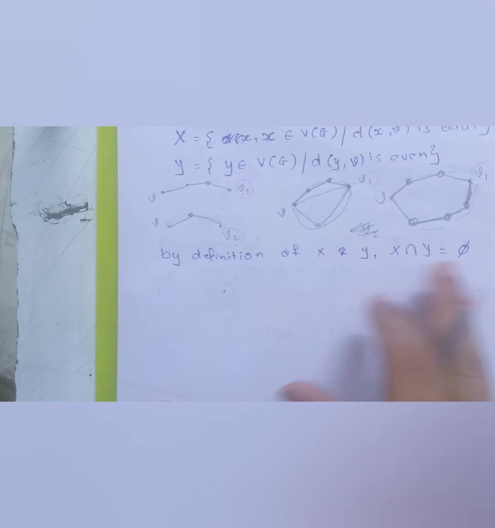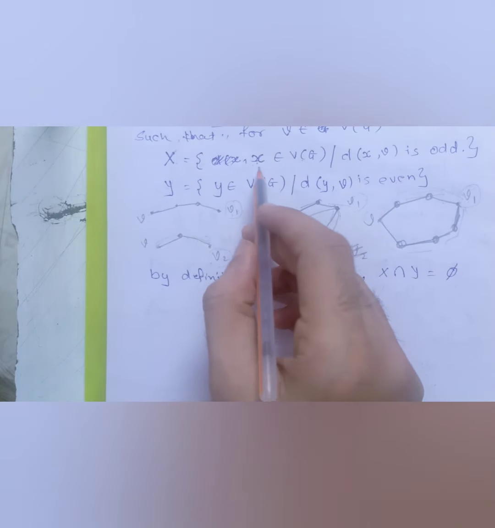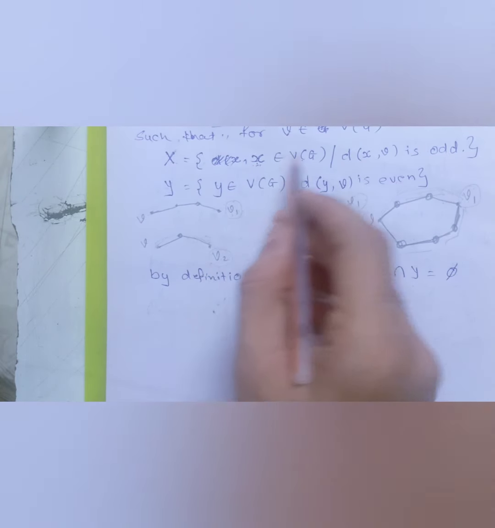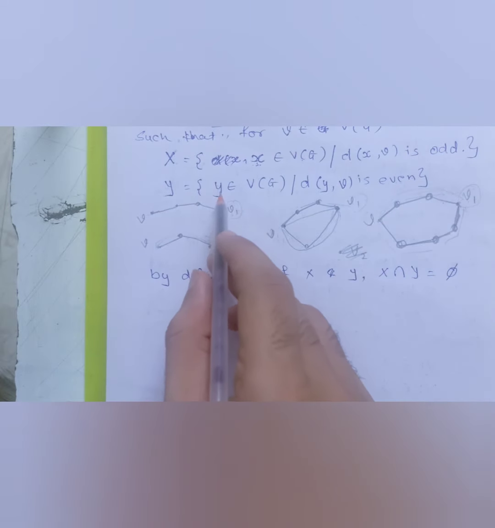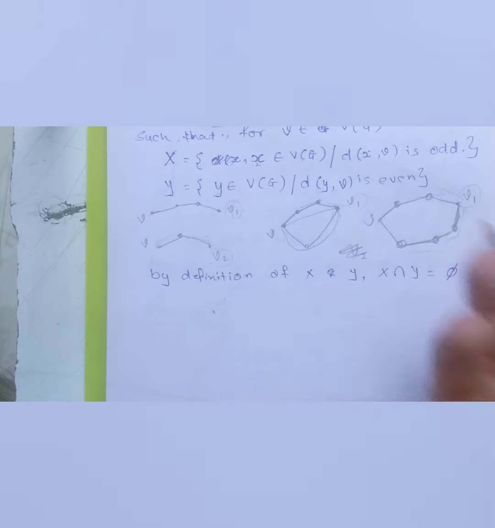That is, X and Y are disjoint. That's the way we defined X and Y, because the vertices which belong to X are at odd distance from V, and the vertices which belong to Y are at even distance from V. So these distances can never be the same, since one is odd and one is even.